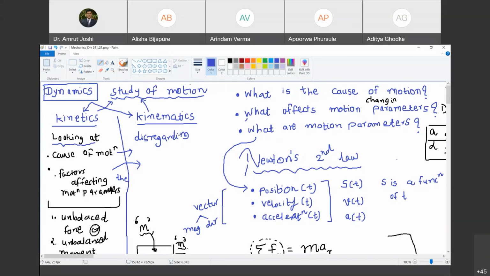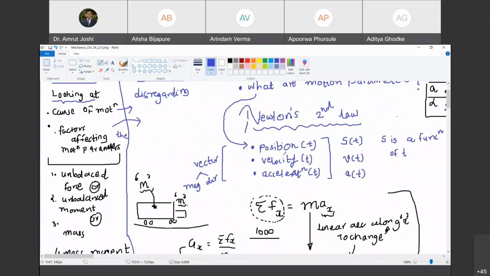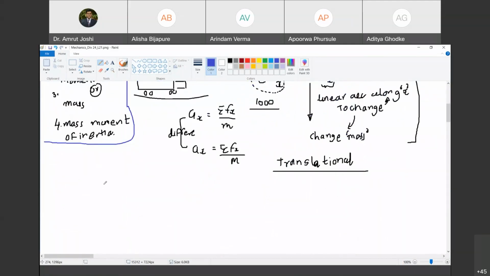Having said that, now let us try to define these motion parameters in detail. तो ये position, velocity और acceleration इनको define करने की कोशिश करते हैं. So what is position in your opinion? Position of a body at time instant t. How do you locate the position? Sir, by locating its coordinates in the space?